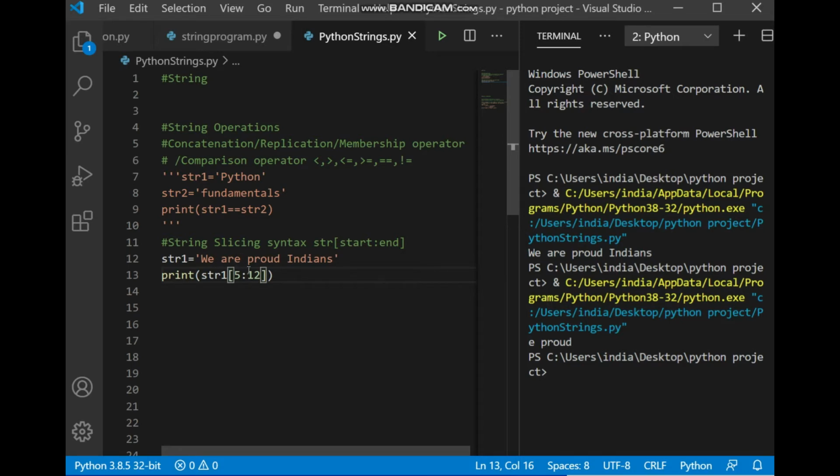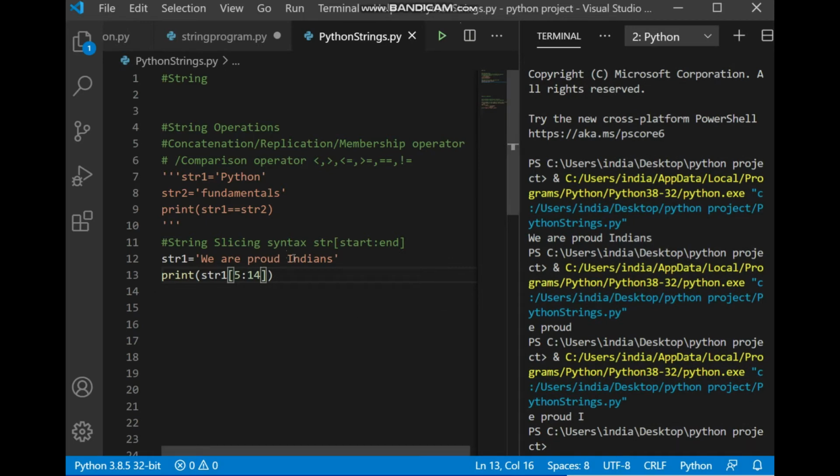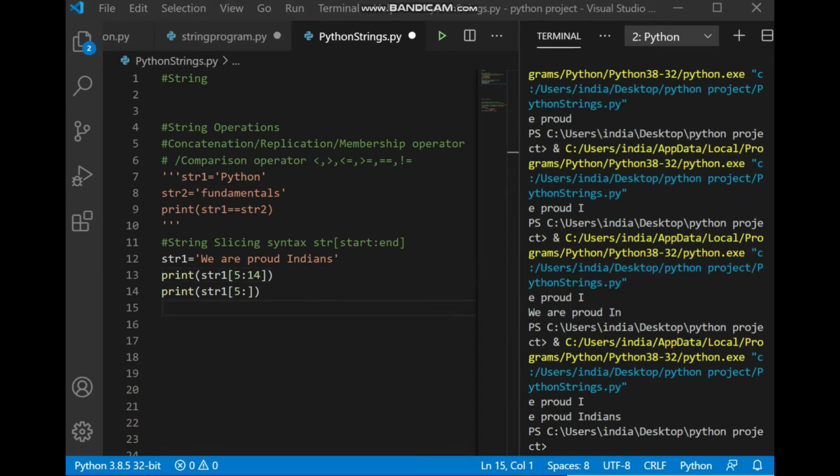V R, 0, 1, 2, 3, 4, 5. E is 5. So from 5 till 11, 6, 7, 8, 9, 10, 11. Okay, till D is 11 and 12 is excluded. So if you have any doubt whether this space is there or not, take 14 and you will get the output, that is a space and capital I as 12 and 13. Okay, the 14th one is not included here.